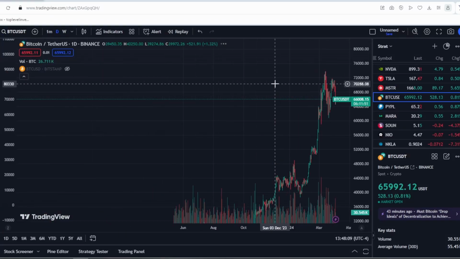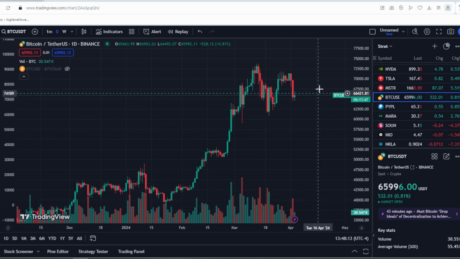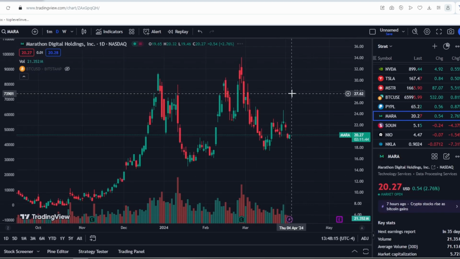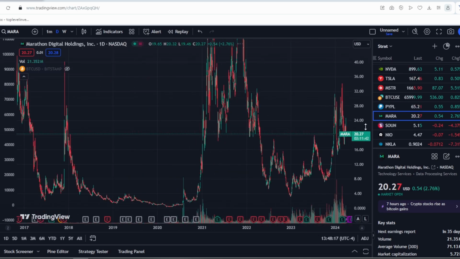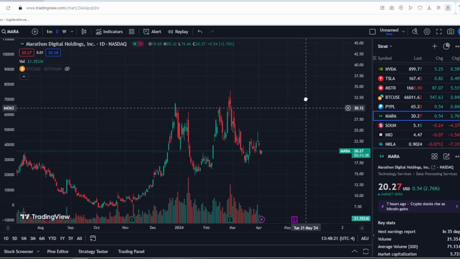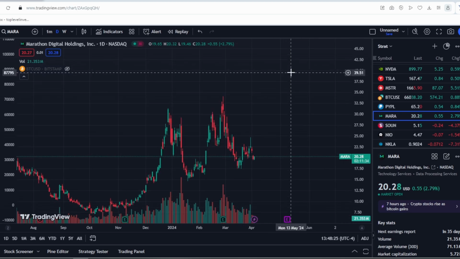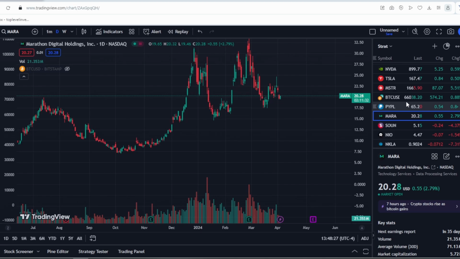What's happening with it? Again, as I mentioned before, Bitcoin has grown very significantly for us. It's at its historical high. Well, at least almost at its historical high. But Marathon Digital stock is far from its historical high. There are two options here. Either it hasn't realized its potential yet and will continue to grow even stronger, or all the movement in Bitcoin is already priced into this stock. And if Bitcoin starts to fall, then this stock will also start to fall. In reality, I lean more towards the second option.